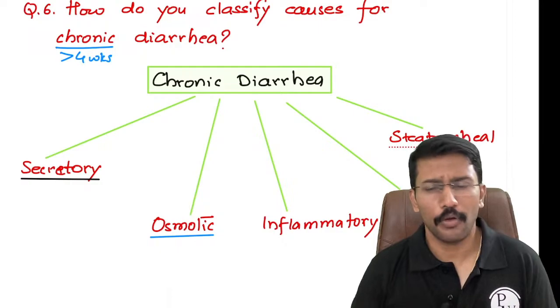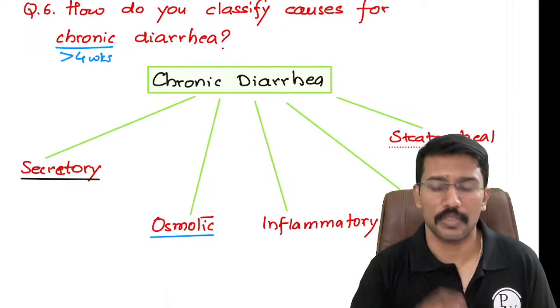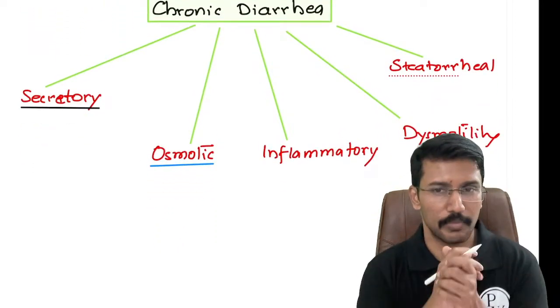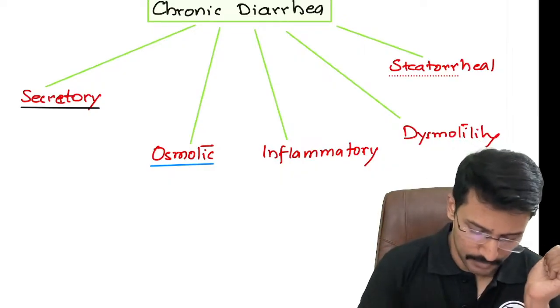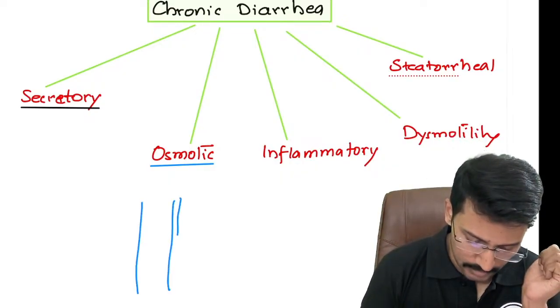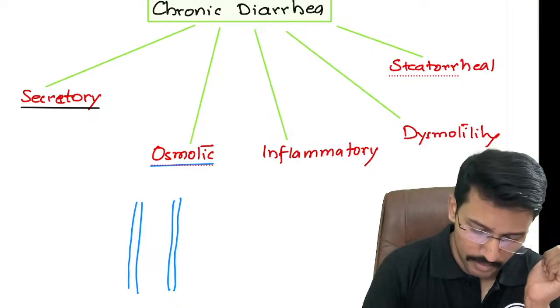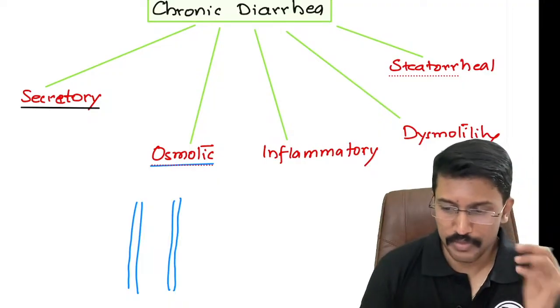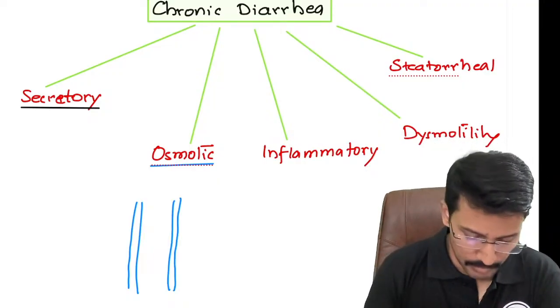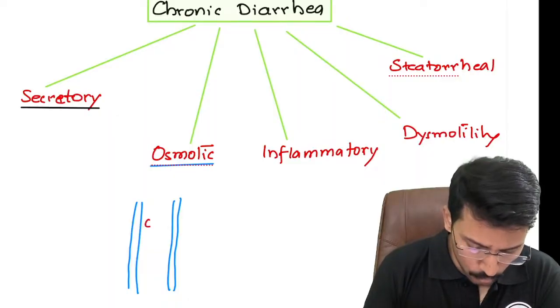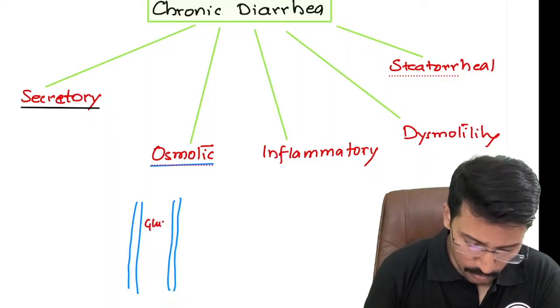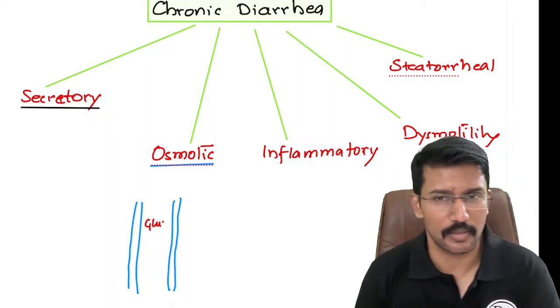What does it mean? If you have some osmotically active substances in your intestinal lumen, please remember, like if this is my intestinal lumen, right? This is the intestinal wall. If there are osmotically active substances in the lumen, let me say glucose. As we know, glucose is an osmotically active substance. I'm just giving you an example.